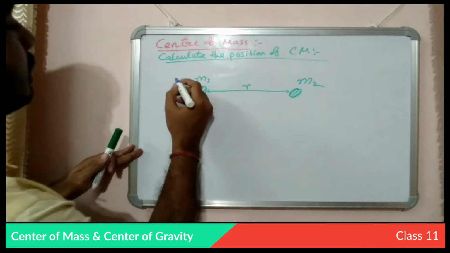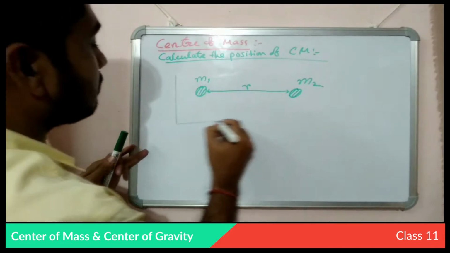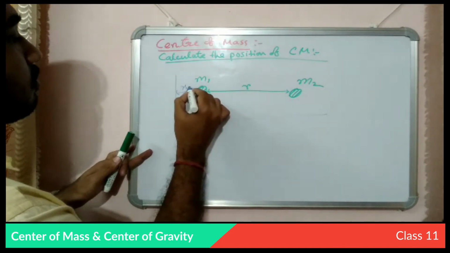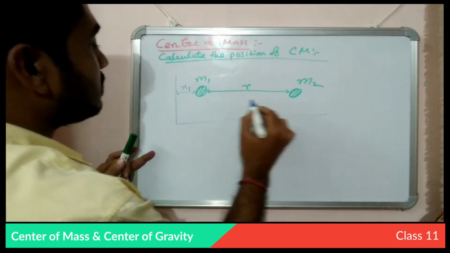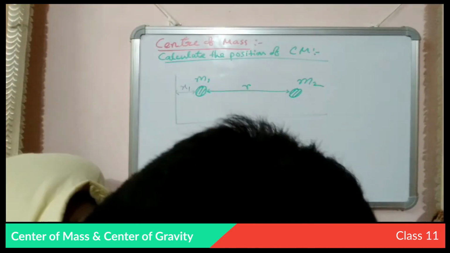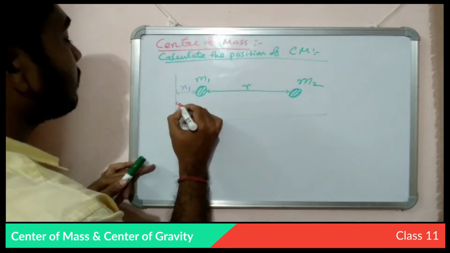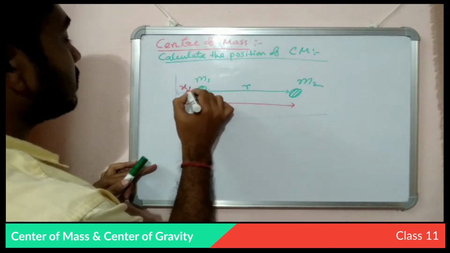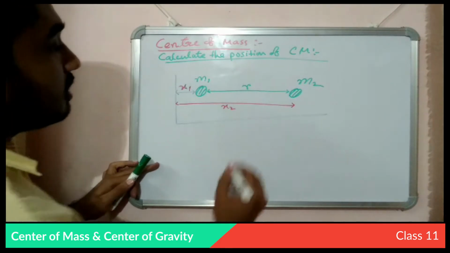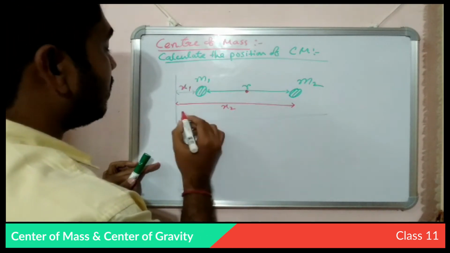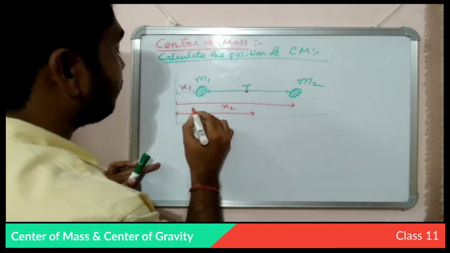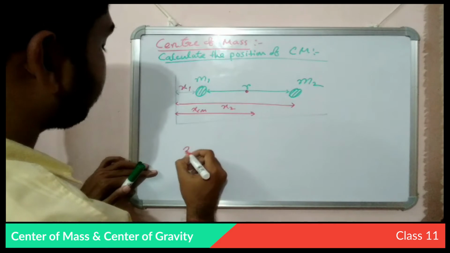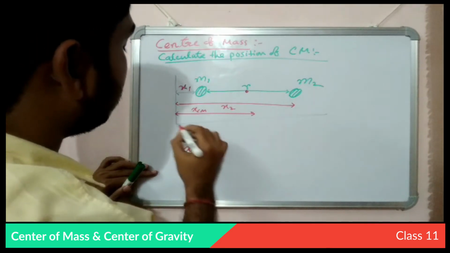Let us put it in a coordinate system, and this distance is x1, this distance is x2, and we assume the center of mass would be here, and this distance will be x of center of mass.